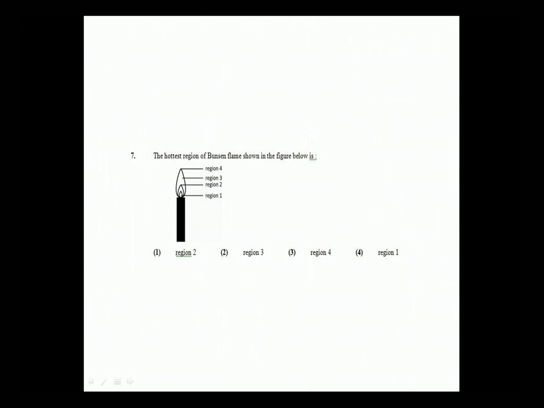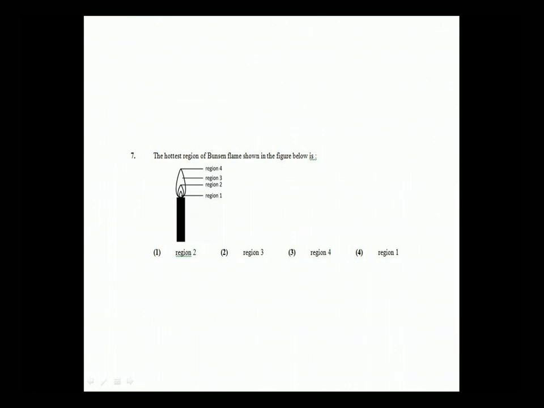Now again this question number 7 is a knowledge based question, and it is related to the practicals involved in chemistry. Something related with the flame will be given in your lab manual. So it is from the lab manual. Now the structure of the flame is given. 4 regions are mentioned in the flame.